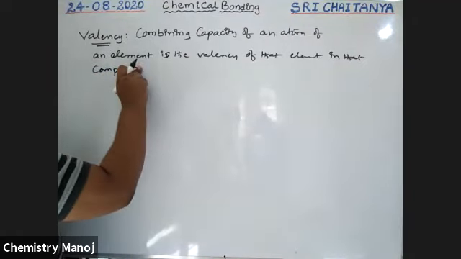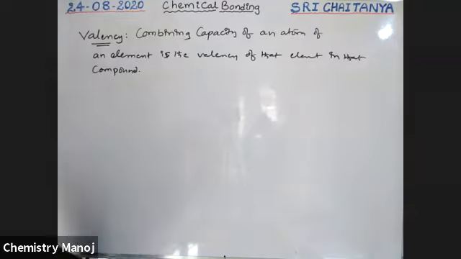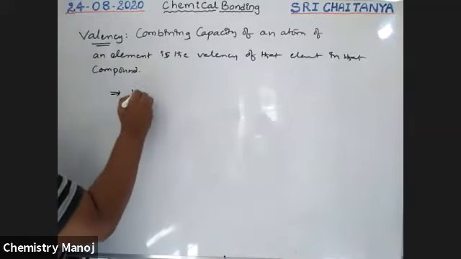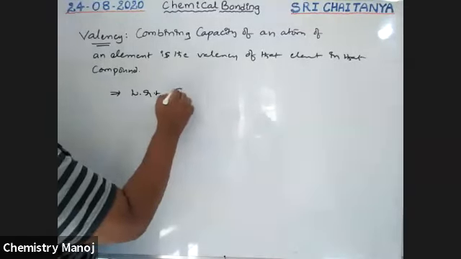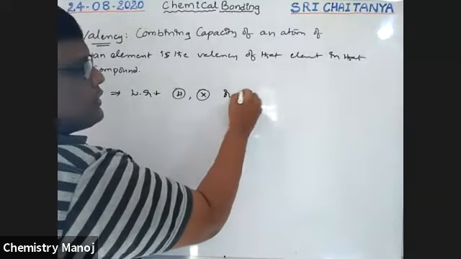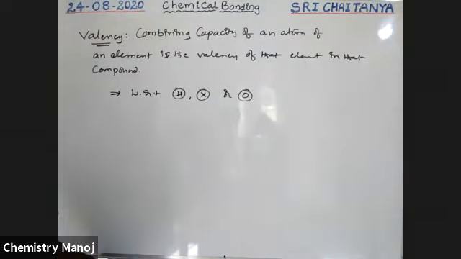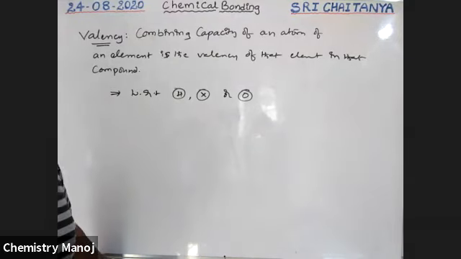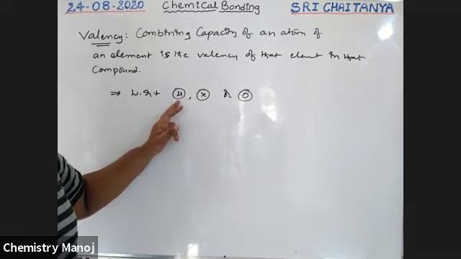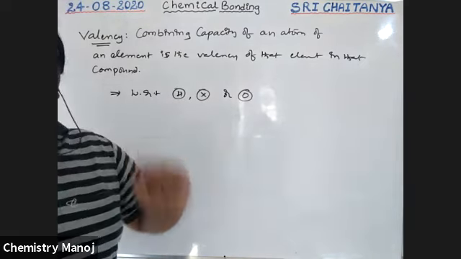Valency of that element in that compound is called valency. That is the combining capacity of an element. Generally, valency is expressed with respect to hydrogen, halogens, or oxygen. The concept is already completed in your periodic table, boys. So the valency of an element is generally expressed with respect to hydrogen, halogen, and oxygen.